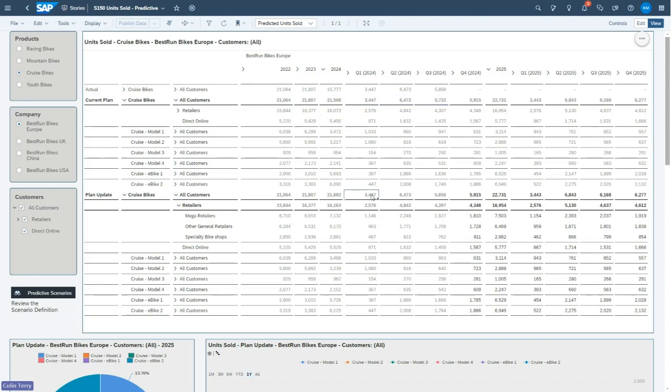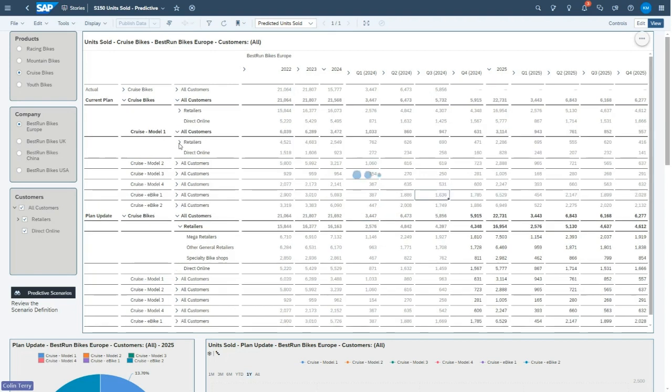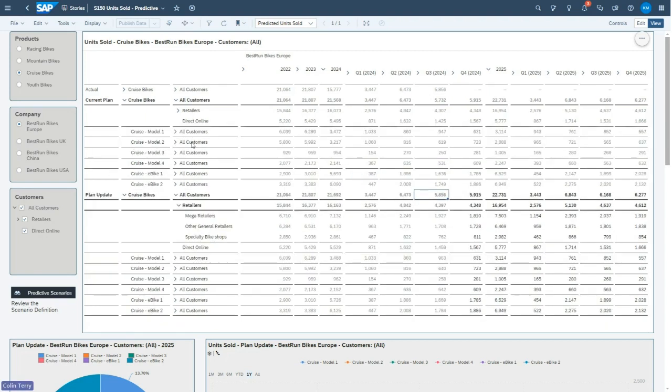Likewise, our plan update is the same as the current plan, apart from the fact that it's now got our Q3 actuals in here as well. So what I want to do is, as you can imagine, we have quite a large range of bikes. We have quite a large number of customers. So for instance, I can click here and open up our customers. We have a large number of companies as well. So if I was to try and do detailed sales planning manually, that could be quite an onerous task. Fortunately, I can make use of built-in predictive functionality within Analytics Cloud to get the tool to create a complex model of sales going forward.